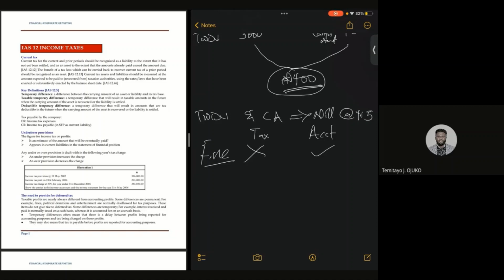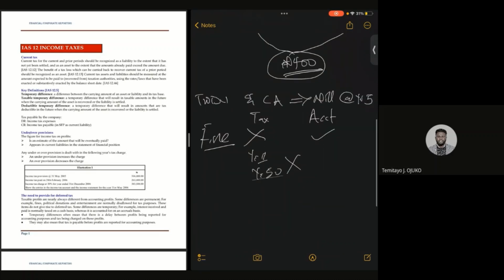Whether in year 1 or in year 50, the taxman does not allow it, which means that this is a permanent difference forever. That is the difference between a permanent difference and a temporary difference. For a temporary difference, at the end of the day, the difference will reverse. But for a permanent difference, the difference will never reverse. It is permanent. Please take note of this.